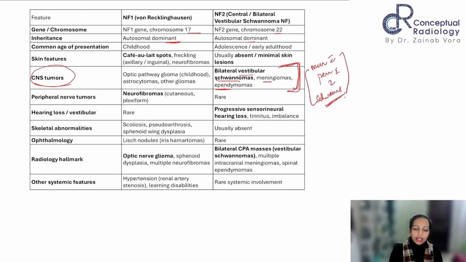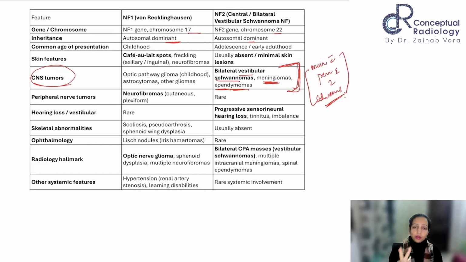In any of those scenarios, if you see bilateral vestibular schwannomas in your exam, just start looking for whether there is any meningioma or ependymoma. Okay? And this does not hold true just for your cranium, it is also for the spine. They might make it a big case, a long case, when they show you multiple modalities. They might show you a CT before, then they'll show you an MRI. Anything could be converted: spotter, short case, long case. It just depends upon the kind of discussion they want to have with you.